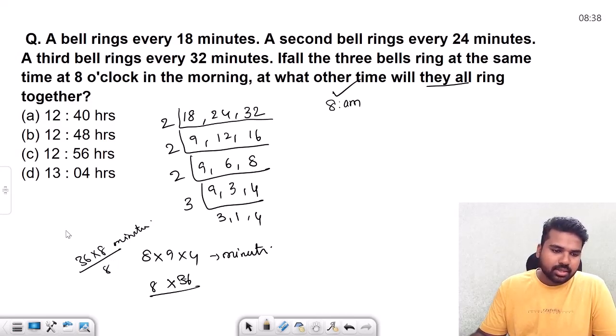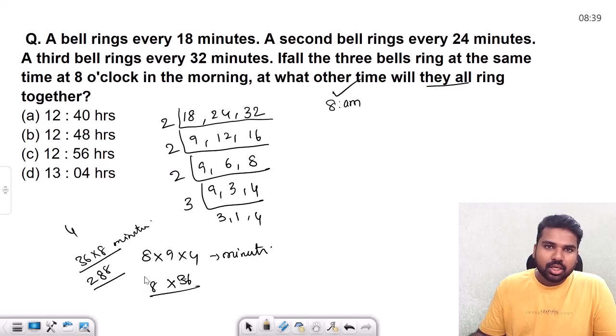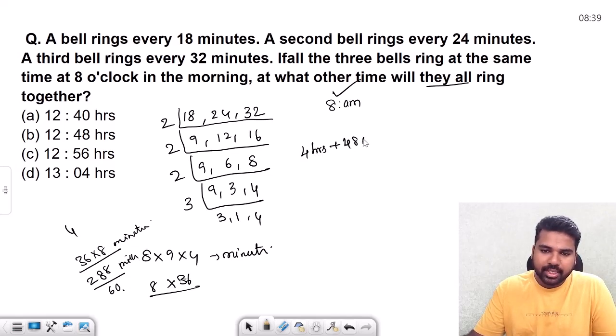So 8 6s are 48, 24 and 28, 288. 288 minutes. Okay, we need to convert it into hours, divided by 60. Say 60 into 4, 240. So 4 hours plus 48 minutes.